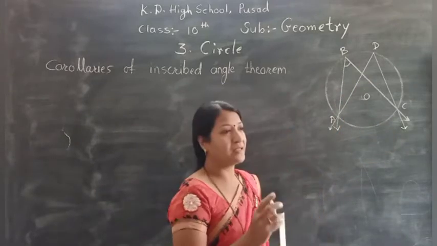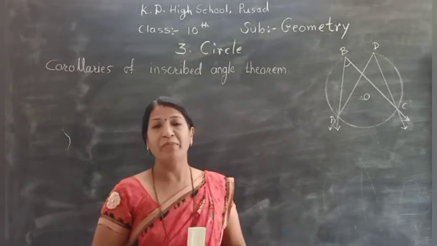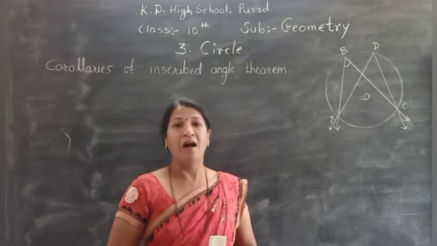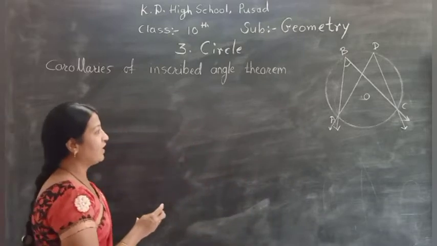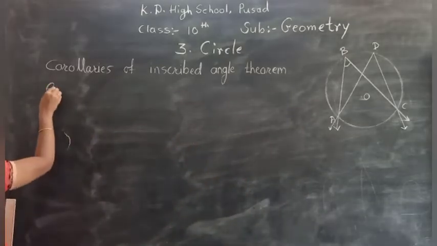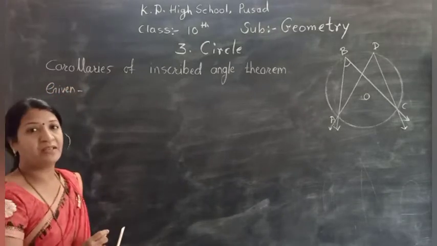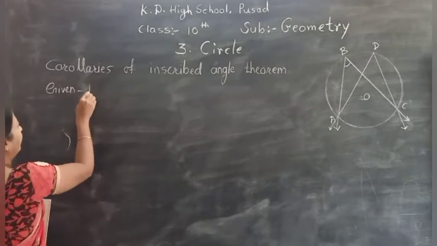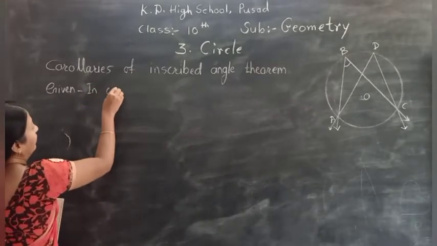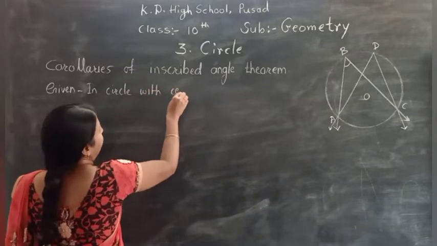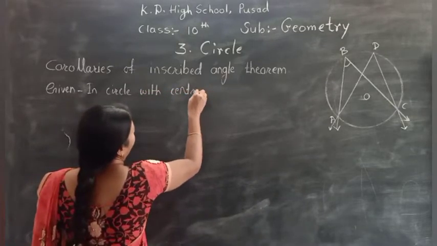So how to write the steps? First of all, what is our statement? That angles inscribed in the same arc are congruent. Okay, we start with the given. In circle with center O.